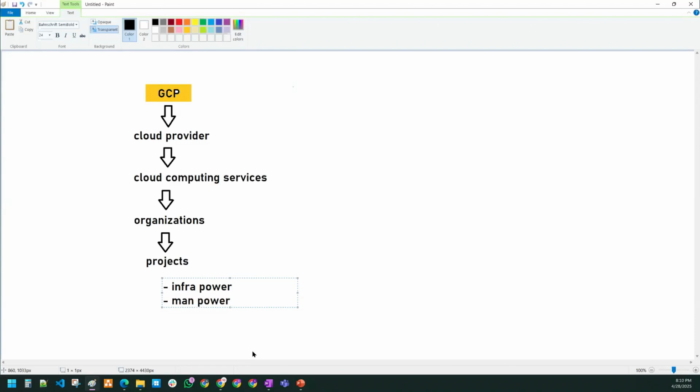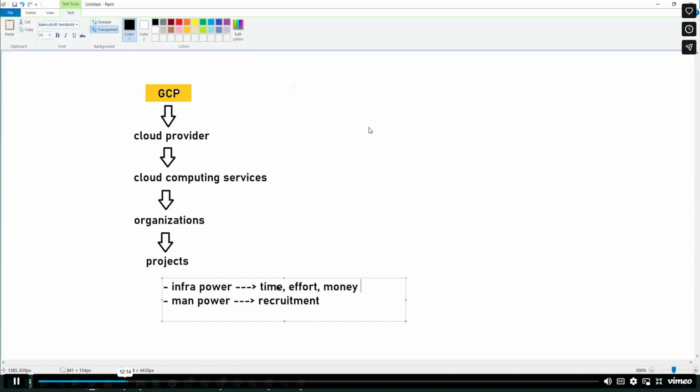So these are the two very important things, guys. One is infra power, one more is manpower. That's the reason whenever there is a new project, recruitment will happen. Whenever infra power is required, the company has to spend a lot of time, a lot of effort, a lot of money to build this infrastructure.